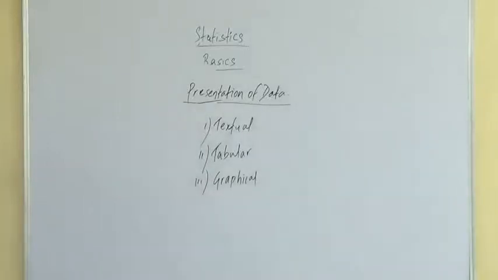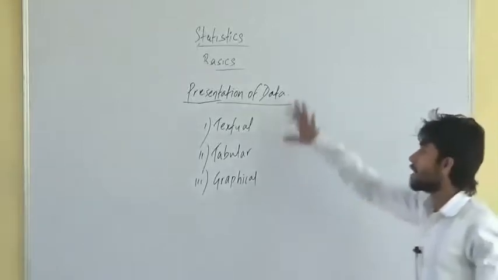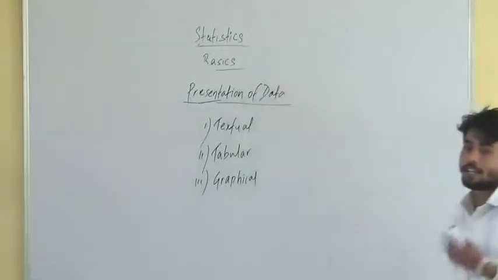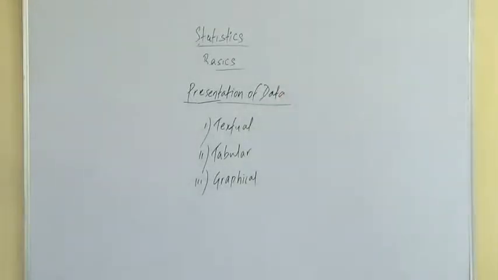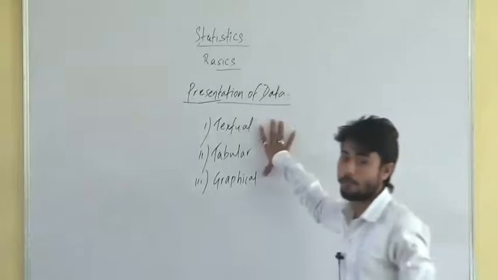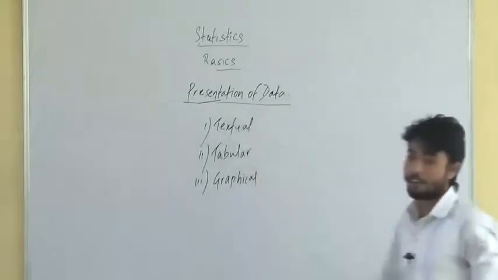Basically, this presentation of data is nothing but organization, or say classification, of the data. And there are three different ways of presenting the data: textual, tabular and graphical.